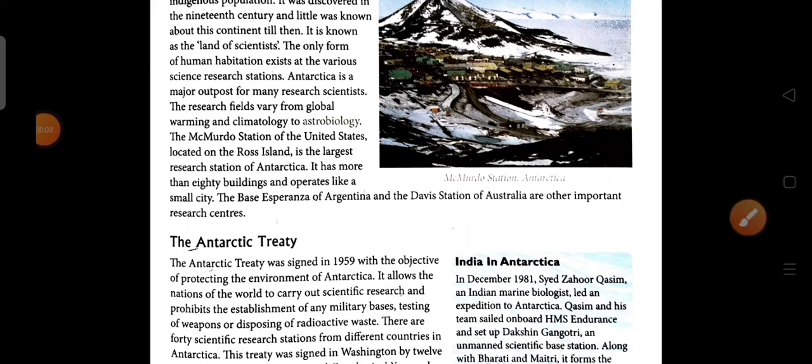It has more than 80 buildings and operates like a small city. The base Esperanza of Argentina and the Davis Station of Australia are other important research centers.